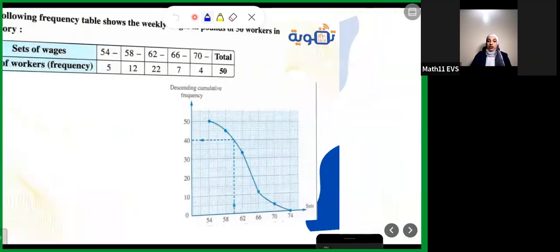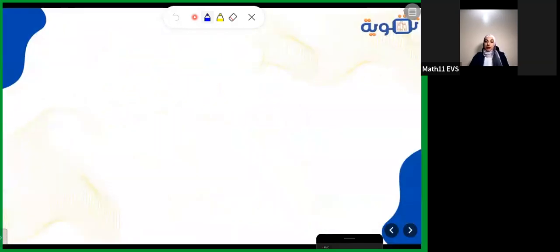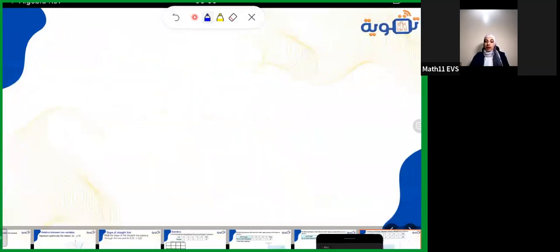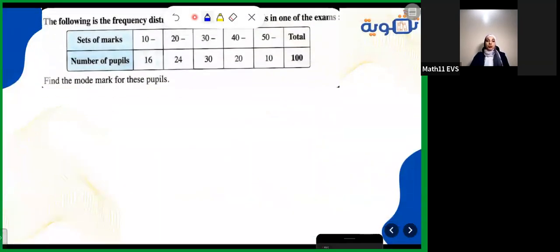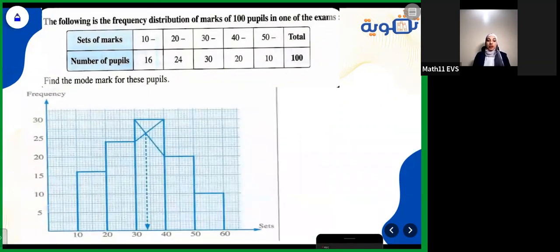Let's talk finally about the last thing in this curriculum, in this term. It will be the mode. How to find the mode? It's so easy. This is the easiest one of them. You just form the 2 lines like this here. As you can notice, this is the axis of the sets, and this is the axis of the frequency.